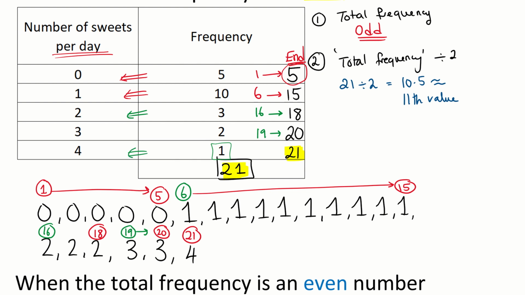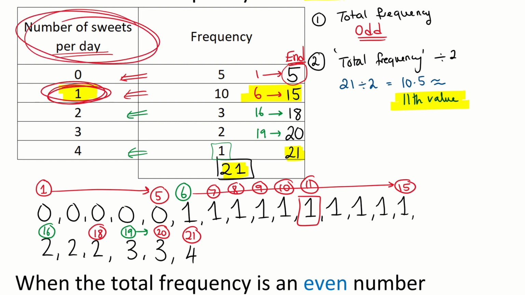Right. I'm trying to find the middle number, and I'm told that the middle number is the 11th number in the list. Well, where is 11? It's not 1 to 5. It's 6 to 15. So it's in this column. The 11th number is not a 10. 10 is how many times it's listed. The 11th number is 1. 6, 7, 8, 9, 10, 11. The 11th number in my list is a 1. You always read your median from that first column there.